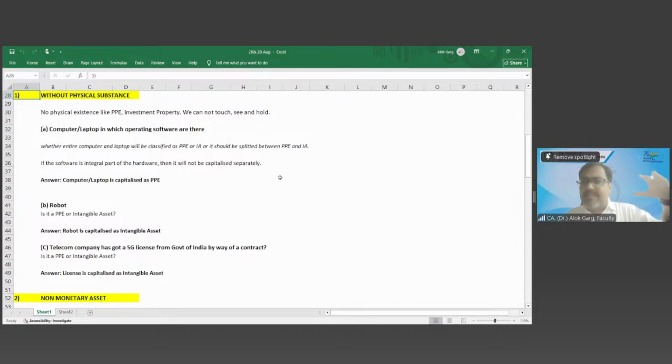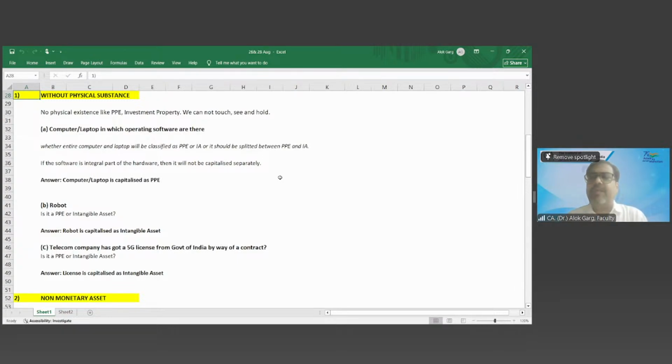And your purpose, how your future economic benefit is getting achieved. Your future economic benefit is getting achieved by using the knowledge after application, the knowledge which is there in that software, right? So here the hardware is an integral part of the software, and hence this entire structure has to be capitalized as an intangible asset, not as a tangible asset, right?